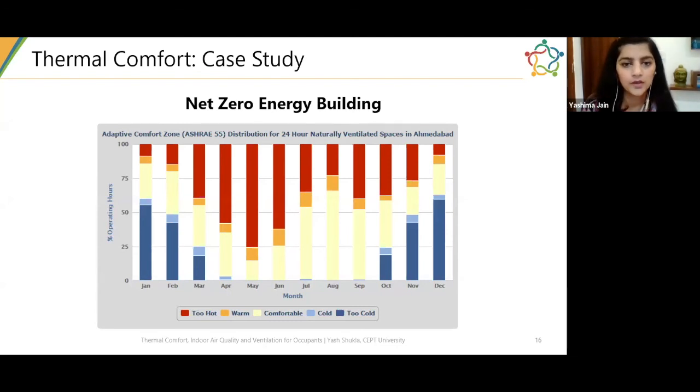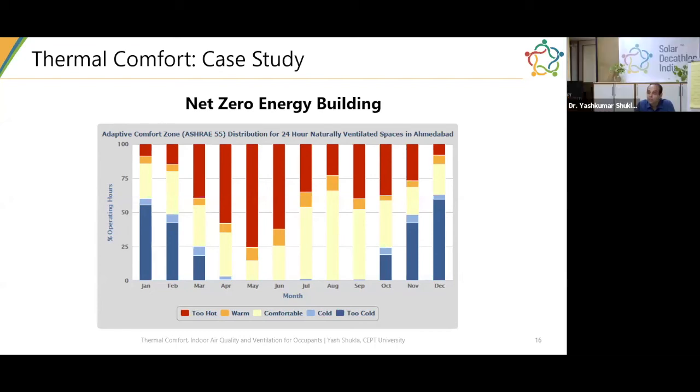Moving forward, next question, sir, is how can we check the CO2 level or PM level while designing? Is there any particular software through which we can work on this simulation? That's a good question. In fact, I was thinking, and one of my colleagues also suggested that I talk about measurement as part of the presentation.